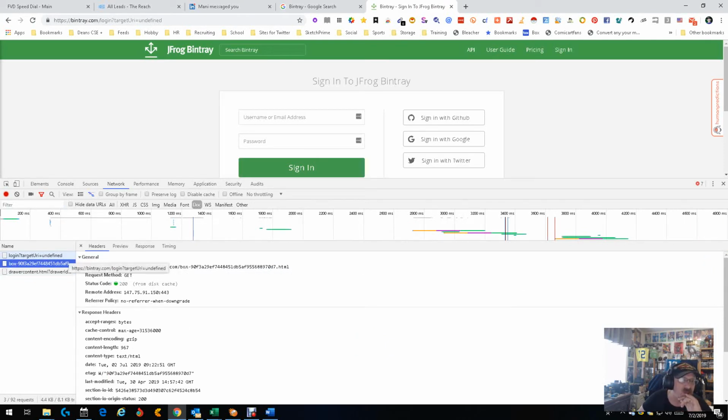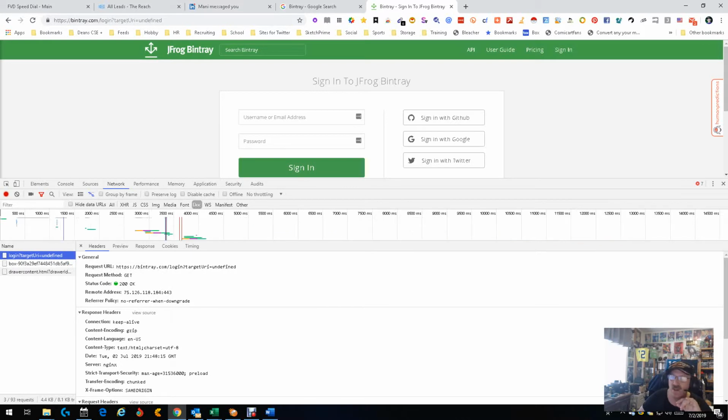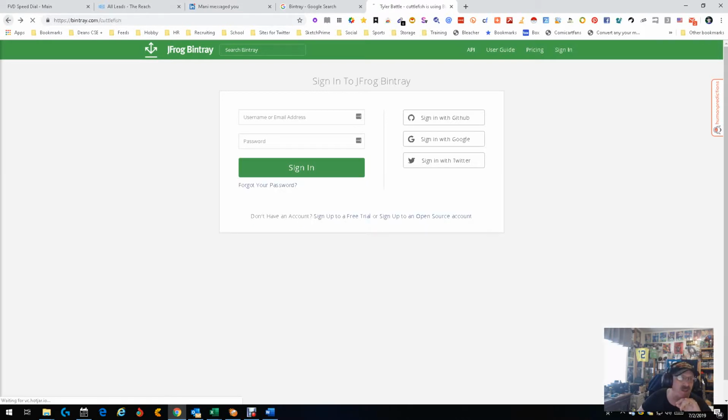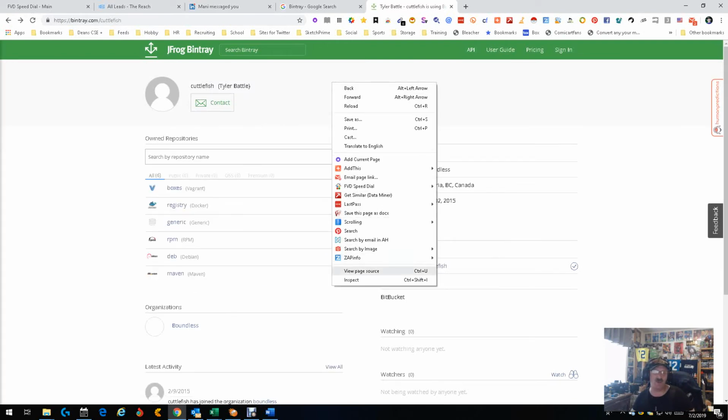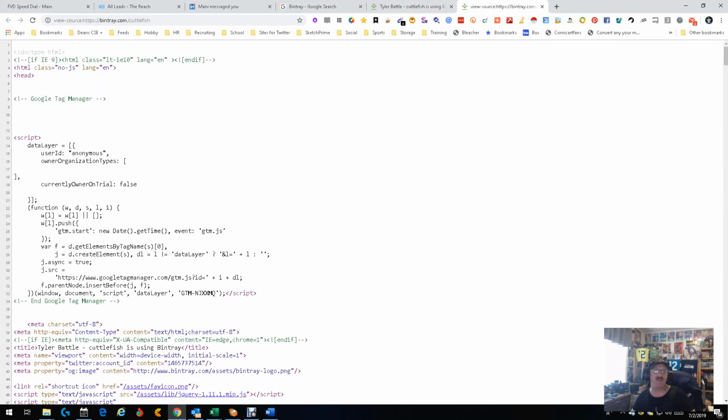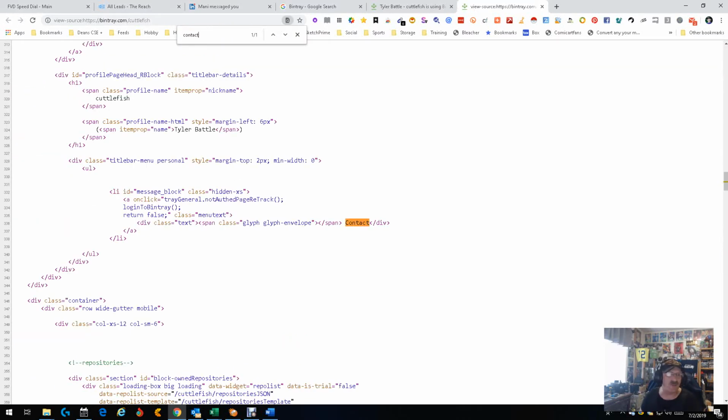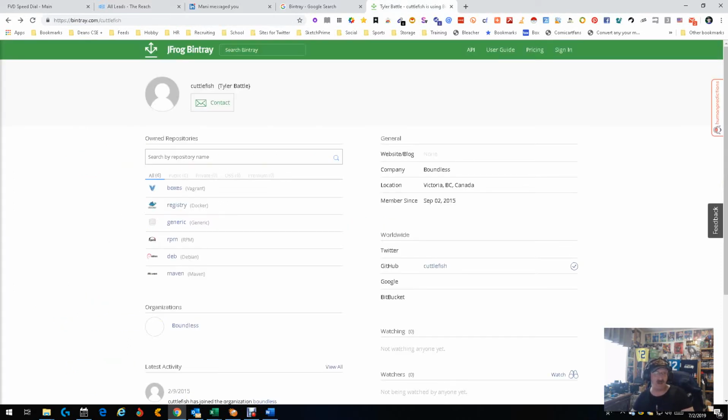All right, so none of this is really getting me what I want. Okay, fine. So we're going to get out of the console. That's the developer mode. And now we're going to go to view page source. I always like to view page source because you just never know what you're going to find. Now I'm not seeing an email here of any kind, but I do know the word contact is somewhere on here. So let's see, contact. It's only on one. So they haven't hidden the email in there. So what we know is that you're not going to find the email anywhere other than to either join and pay or to go to other places.